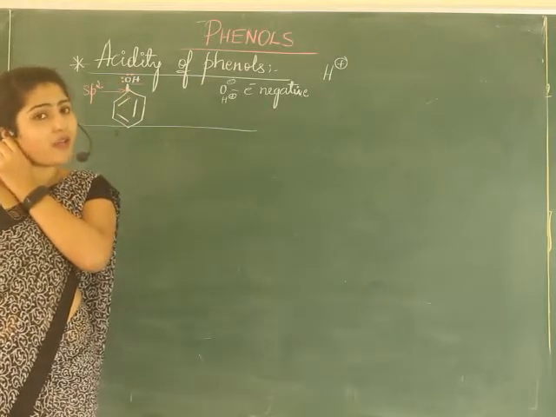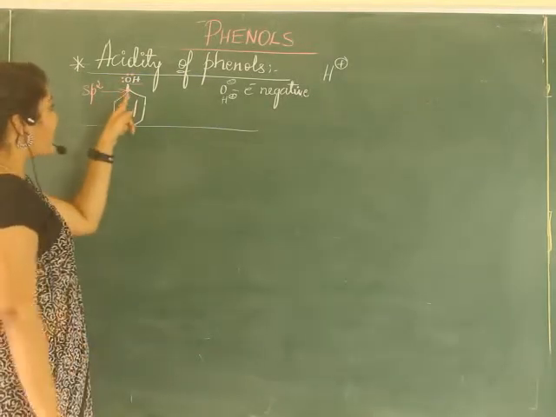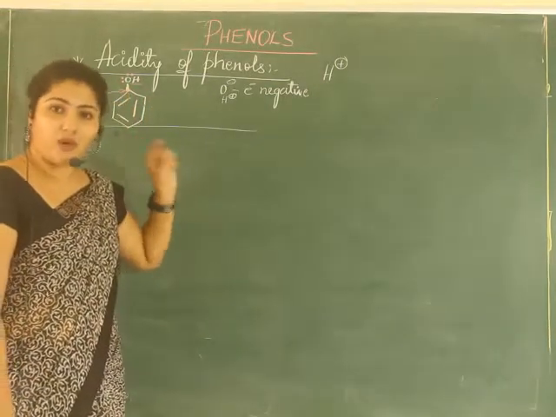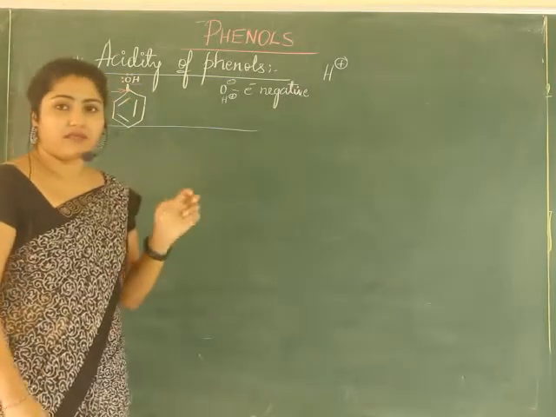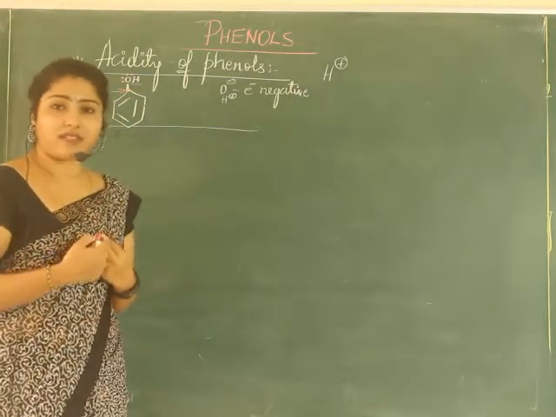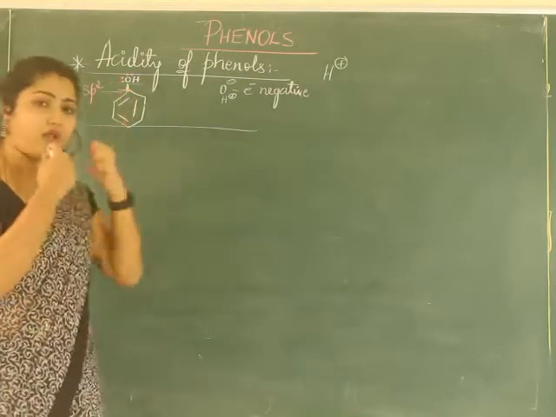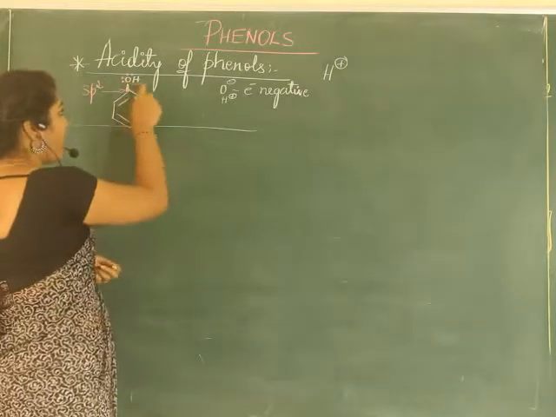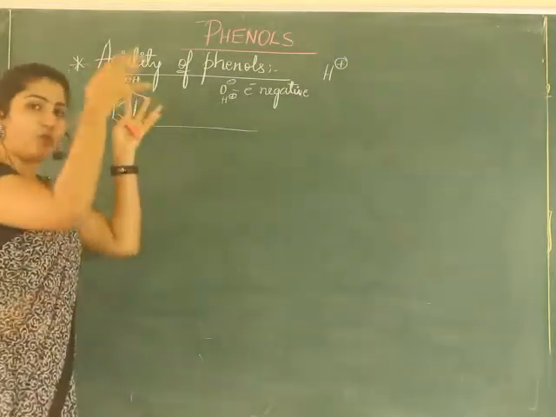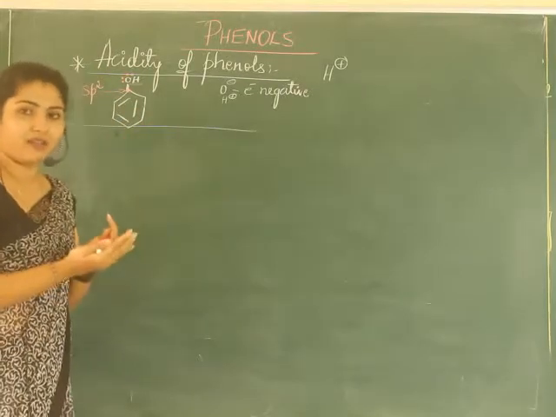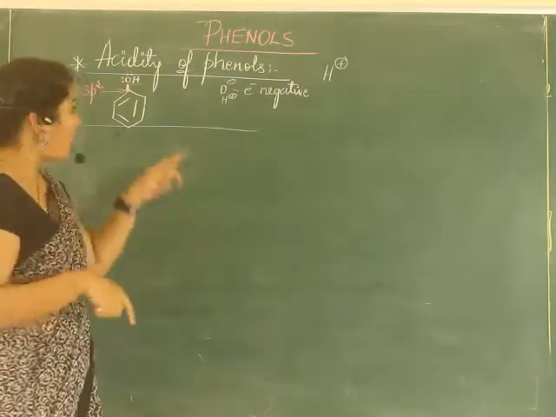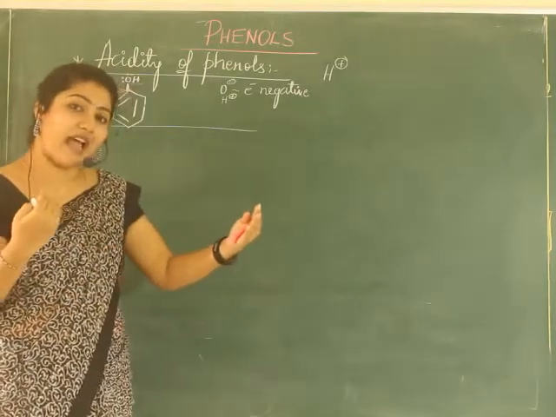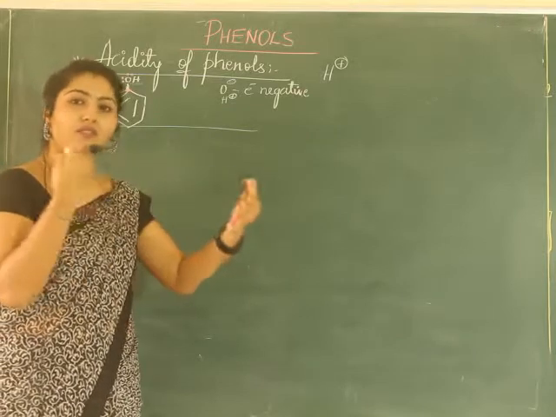Do you know what is the speciality of the sp2 hybridized carbon? The sp2 hybridized carbon is electronegative. So it wants the electrons from oxygen, and it will not allow the oxygen to have all the electrons. Now imagine a condition where this oxygen has more electrons on it. It is stuffed with electrons, electron rich, whereas hydrogen is highly electropositive. Because oxygen is highly negative, hydrogen has very good bonding.